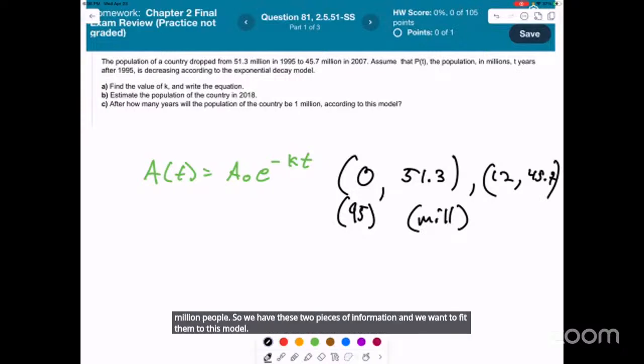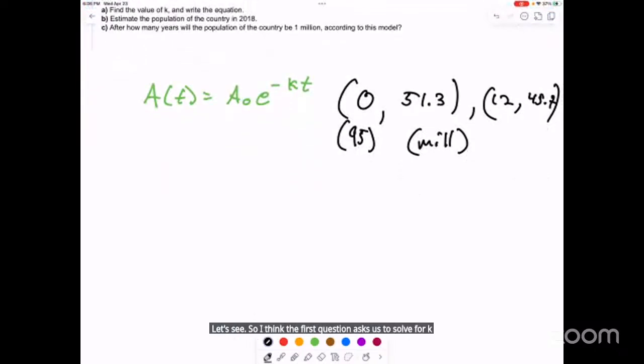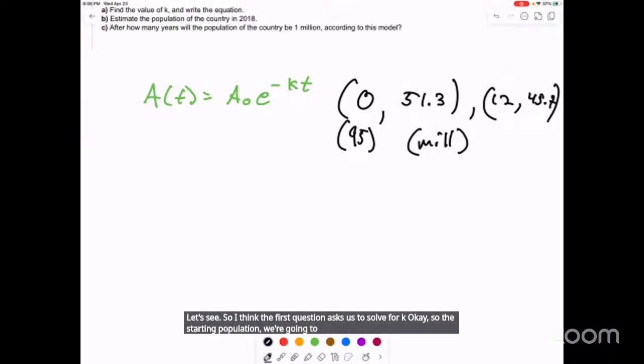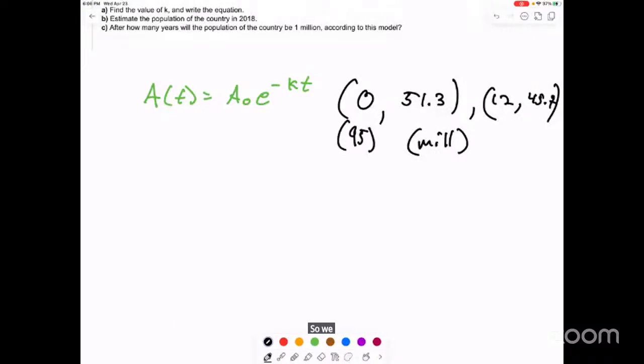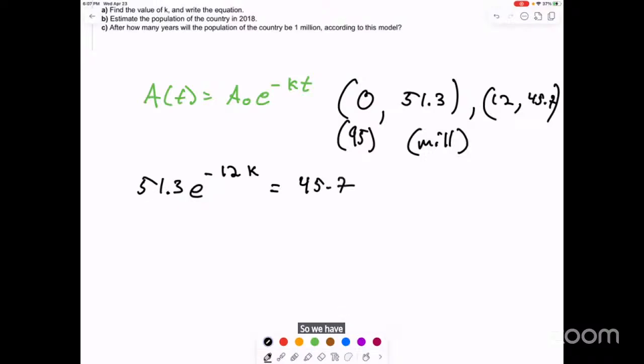So I think the first question asks us to solve for k. The starting population, we're going to let it be the 51.3. That's when time was 0, so that's our starting population. So we've got 51.3 e to the negative, we don't know k, now the time, it's been 12 years later, so we're going to say 12k, equals 45.7 million people. So we have one equation, one unknown we can solve.